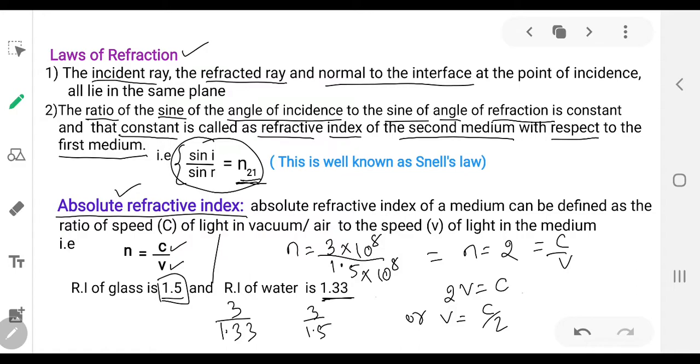So you are comparing the velocities. What happens to the velocity? How much does it decrease when it enters from air to any other medium, maybe glass, maybe water, maybe oil? By what quantity is the light decreasing from air to any medium? That is given by the absolute refractive index. It is simply denoted by n because it is always with respect to air or vacuum only.